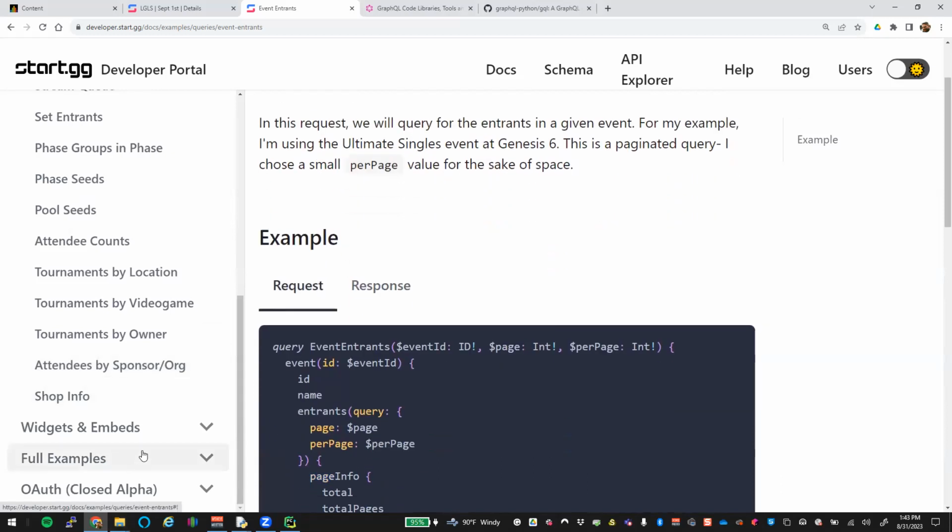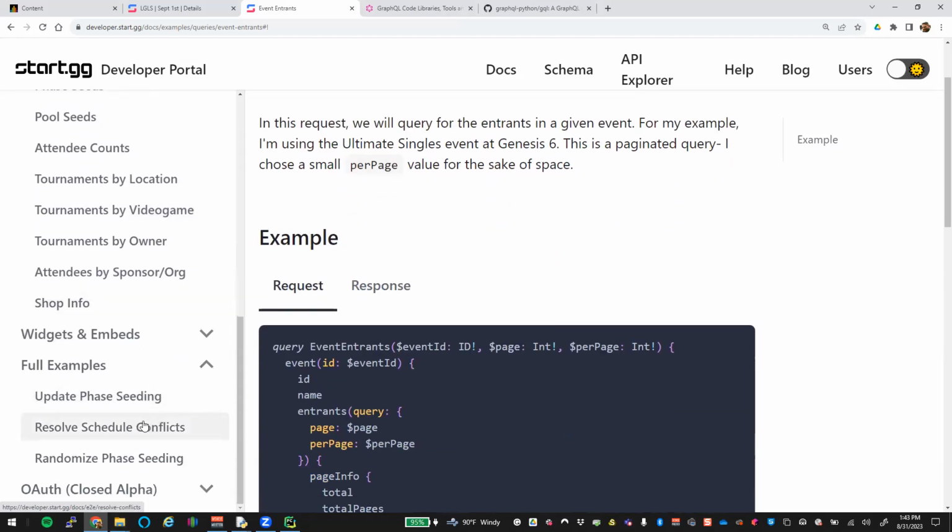So what else? Let's see here. Full examples. That'd be a good one to get started. No, that's not what I want.